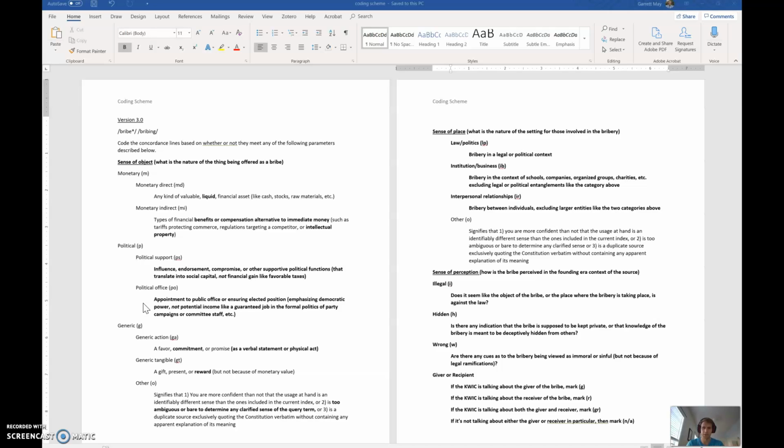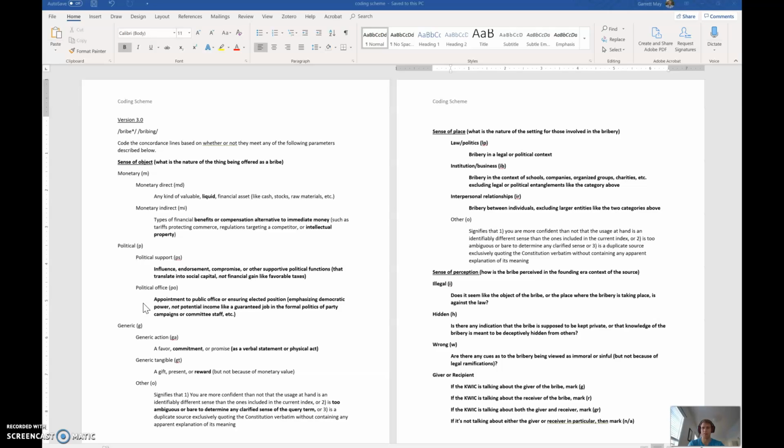And here I'm just super focusing on the object of the bribe. Was that political support? Was it influence or an endorsement or other functional political actions that translate into social capital but not financial gain, like favorable taxes. So if part of the bribe was a change to the tax code, that would be more of monetary indirect than political support.